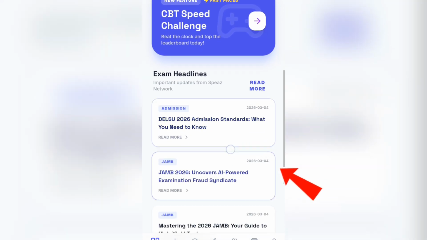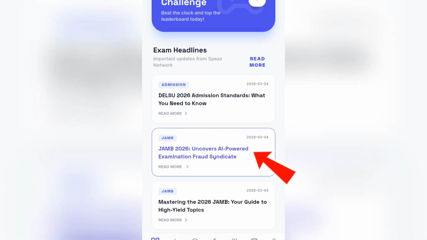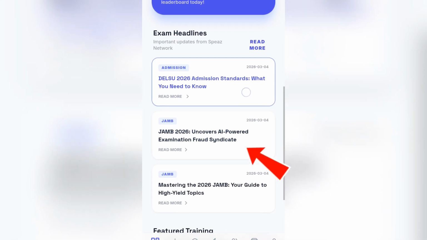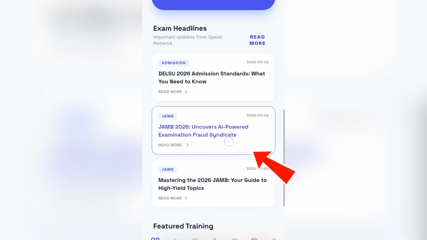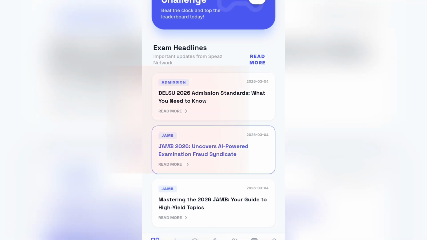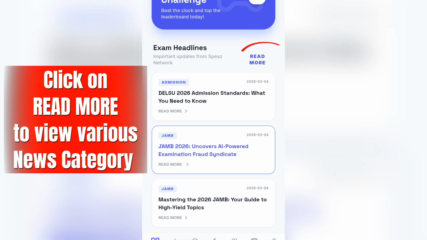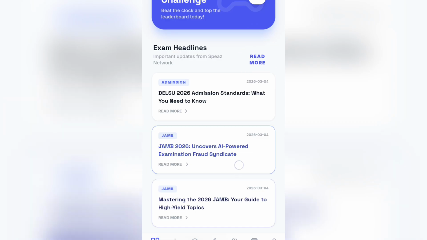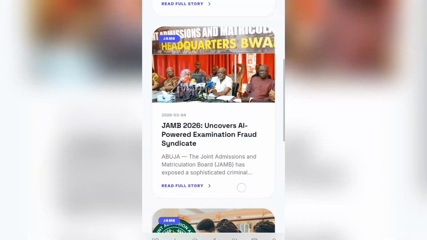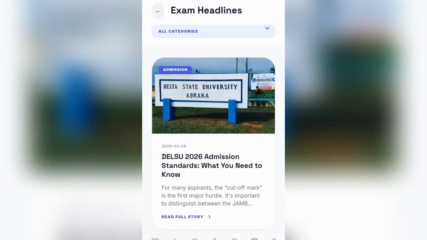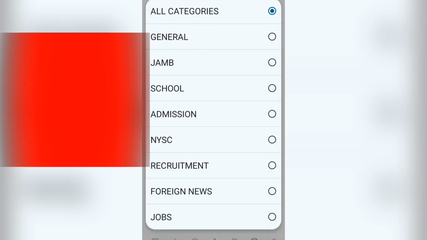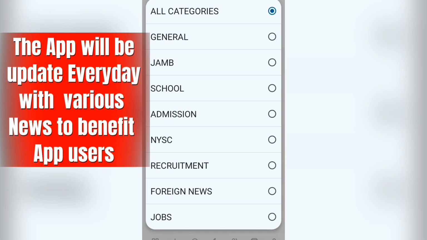The news is available on the app, whereby you can get your admission news, you can get JAMB news, you can get your school news, and if your school is using our app, you can get updates from the schools and institutions. You can get various institution news from the app. These are the categories of news that are available on the app. We have the NYSC news, recruitment news, foreign news, job news, admission news, school news, and we have the general